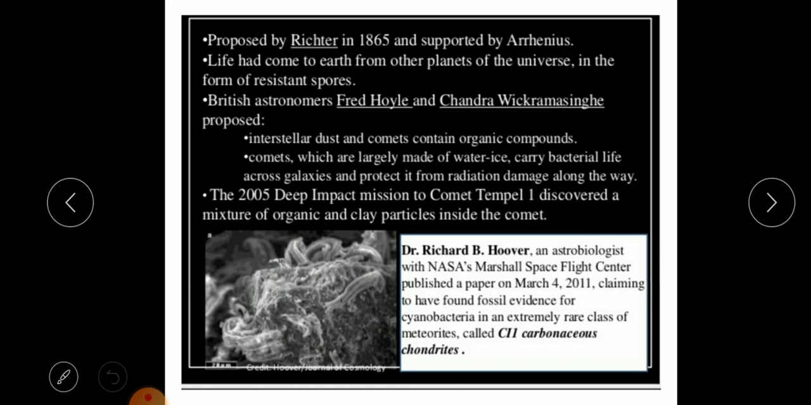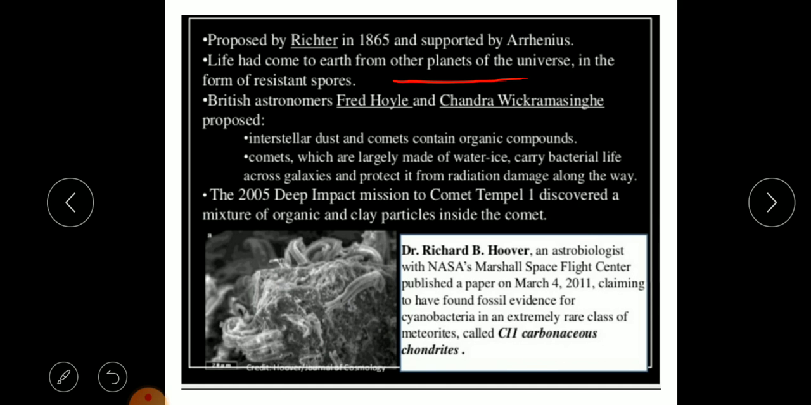Now this theory was proposed by Richter in 1865. It is also supported by Arrhenius, who gave a few suggestions in 1911. Now what does this say? Life had come to Earth from other planets of the universe in the form of resistant spores. What does this mean? According to this theory, the life of our planet Earth came from other planets.